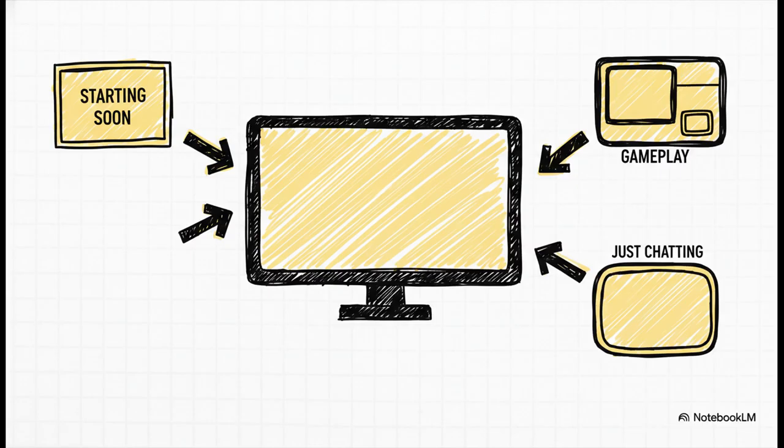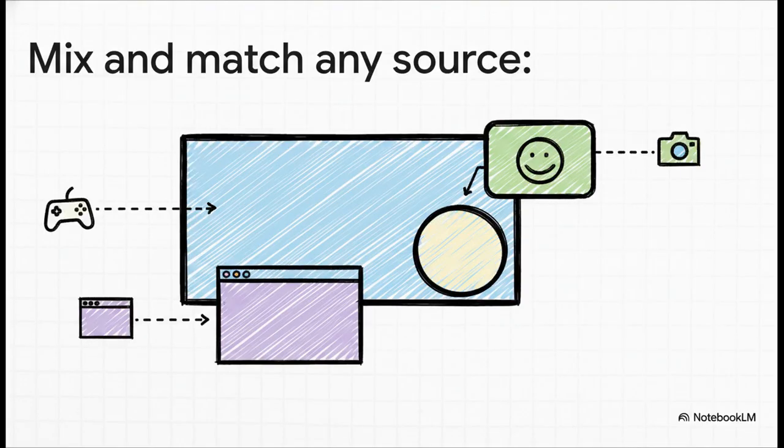And on these canvases, you add your sources. And this is where the real power is, in how flexible these sources are. A source can be pretty much anything. You can pull in your game, your webcam, a logo, scrolling text, a browser window for your alerts, even pre-recorded videos. You can layer them, resize them, move them around, basically arrange them exactly how you want to create a look that's totally unique and totally professional.